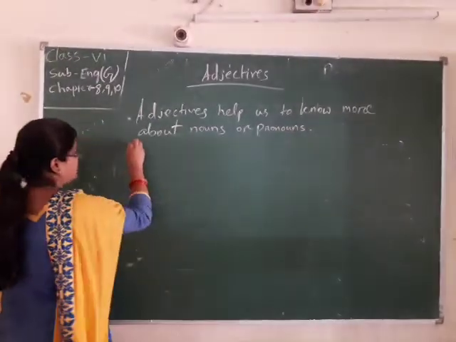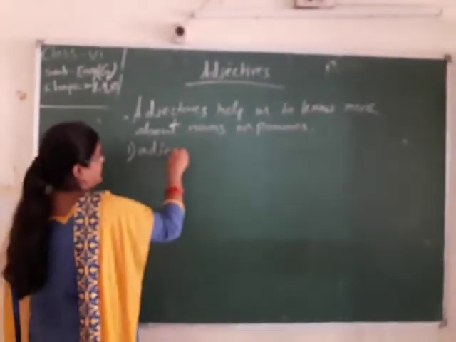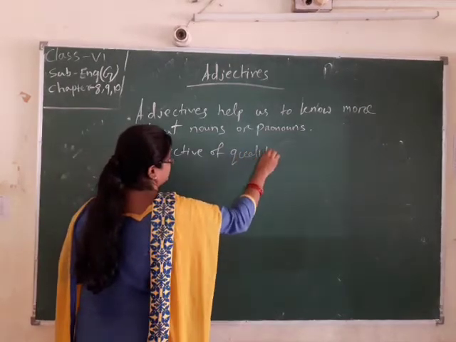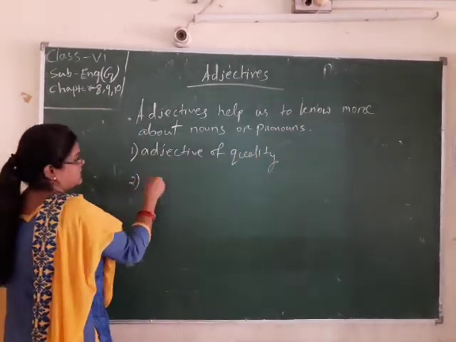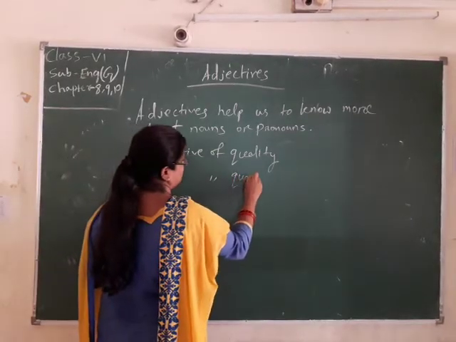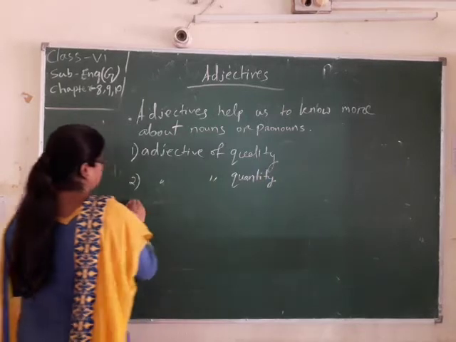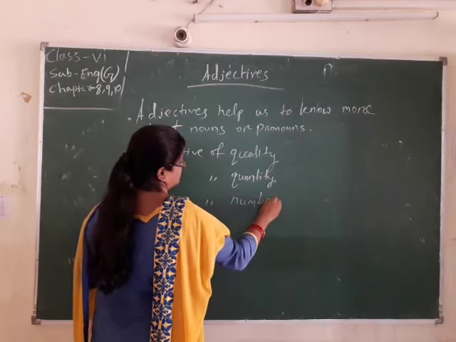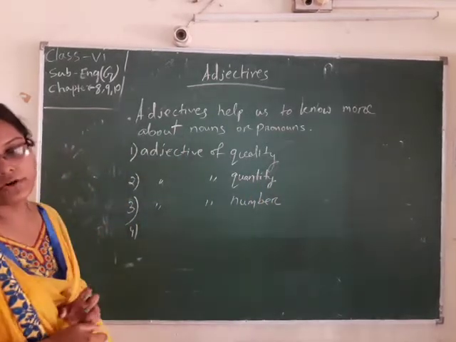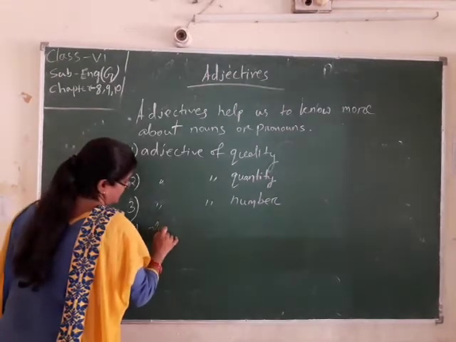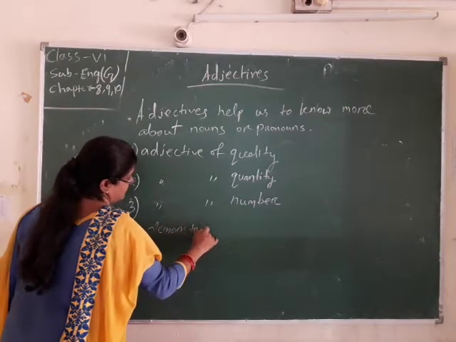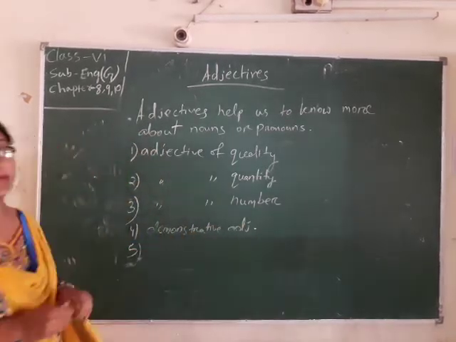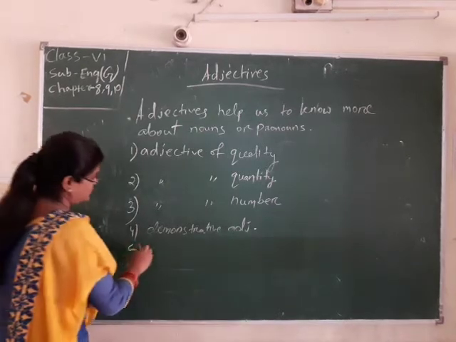First is adjective of quality, second is adjective of quantity, third is adjective of number, and fourth is demonstrative adjective. Then the fifth is possessive adjective.